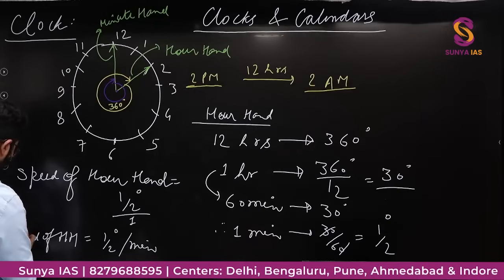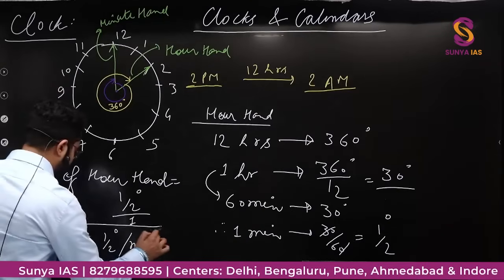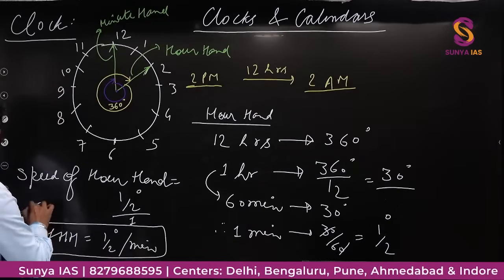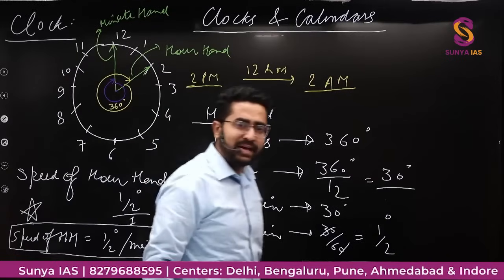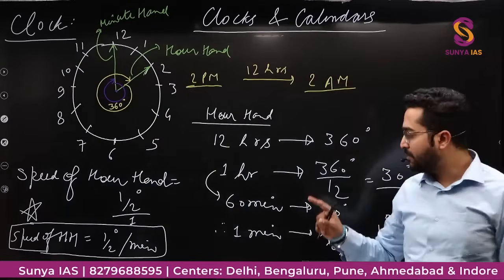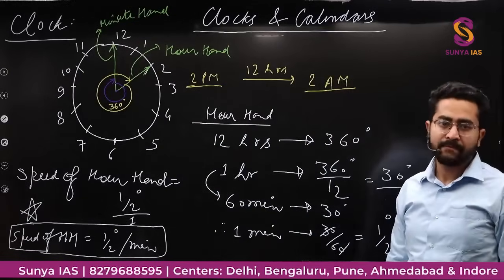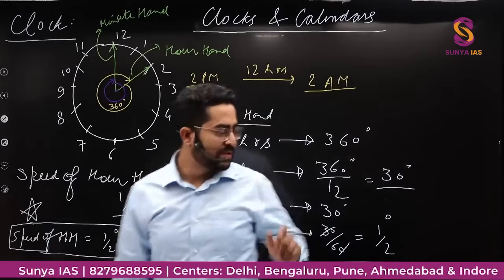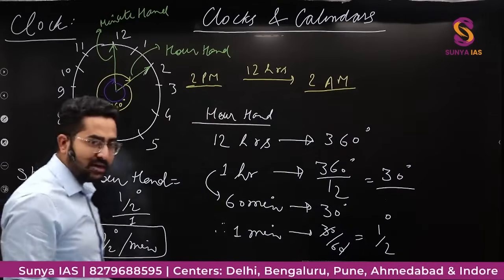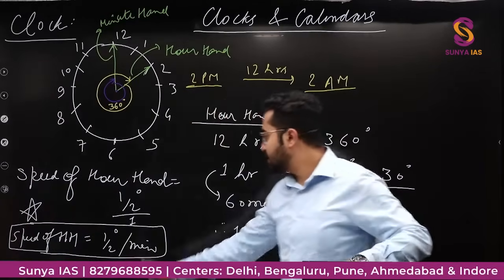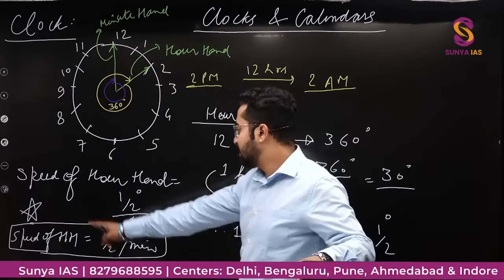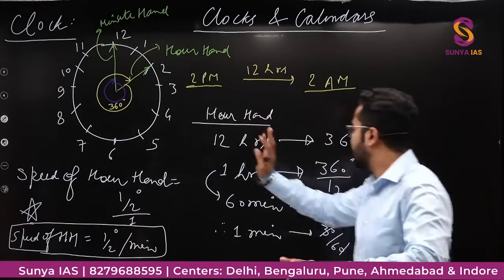So the first thing that you need to remember is the speed of the hour hand is half degree per minute. That means in 1 minute the hour hand rotates or moves half degree. Got it? That is one thing. In 1 minute the hour hand moves half degree. This is one important thing that you need to remember. Ye maine star mark bana diya hai, isko aapko yaad kar lena hai.